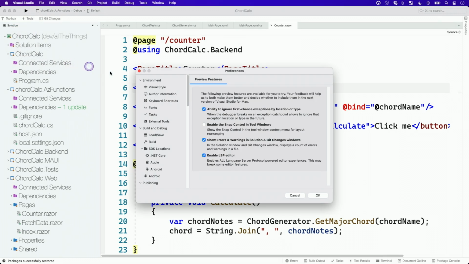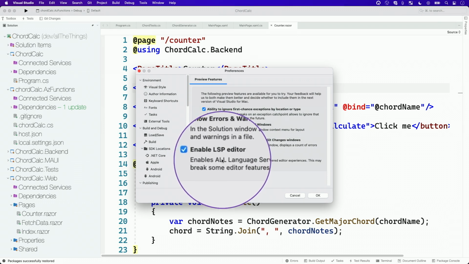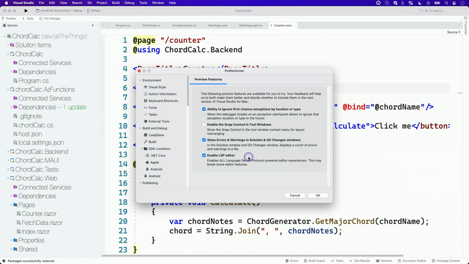Another one that's asking for any help if you feel up to it, there's an option in here for enable LSP editor. It stands for Language Server Protocol. This is an underlying technology that powers editors like in VS Code, and we're moving in the Visual Studio product to using LSP to power other editors like the Razor editor.